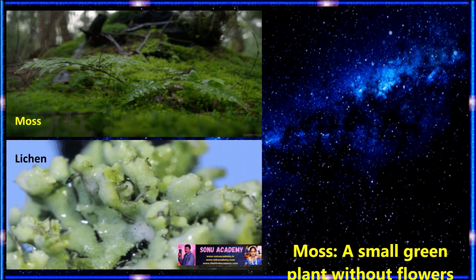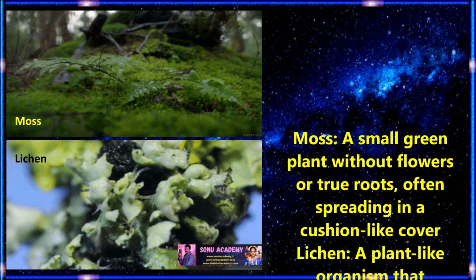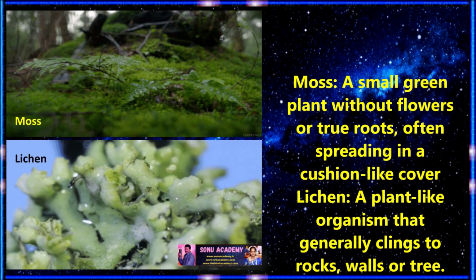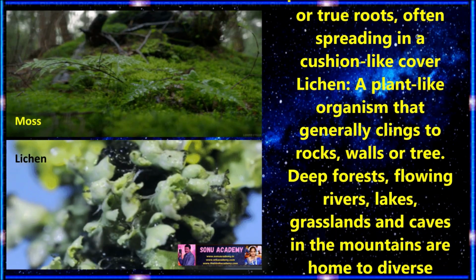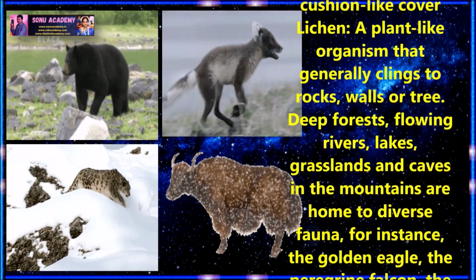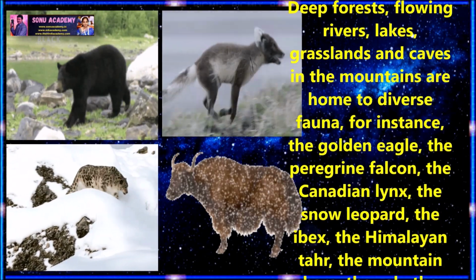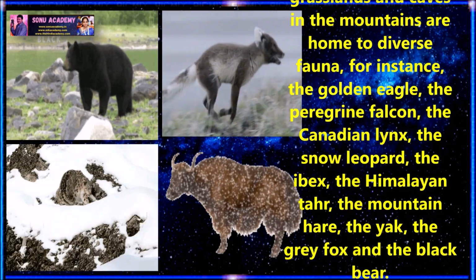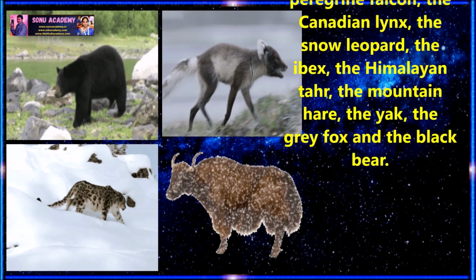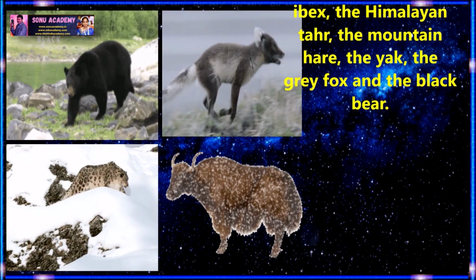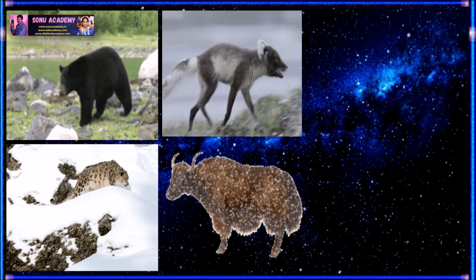And what is moss? A small green plant without flowers or true roots, often spreading in cushion-like covers, is called moss. Lichens are plant-like organisms that generally cling to rocks, walls, or trees. Children, deep forests, flowing rivers, lakes, grasslands, and caves in the mountains are homes to diverse fauna. For instance, the golden eagle, the peregrine falcon, the Canadian lynx, the snow leopard, the ibex, the Himalayan thar, the mountain hare, the yak, the grey fox, and the black bear.